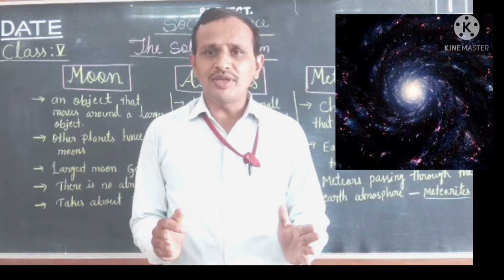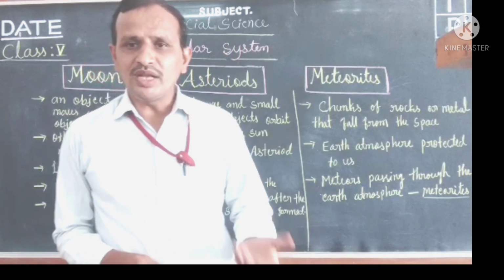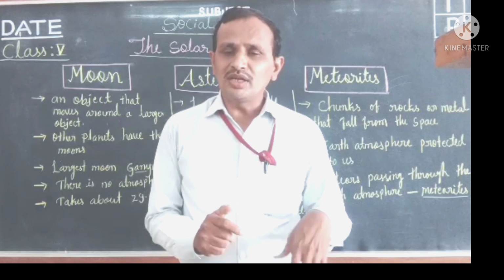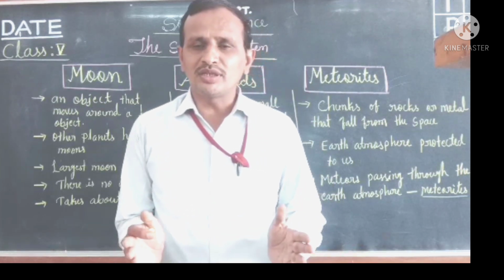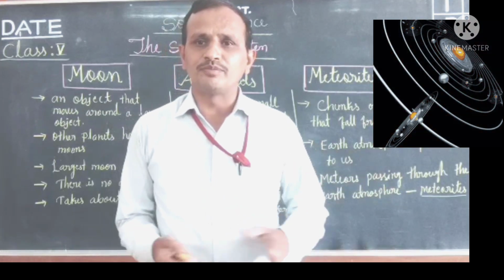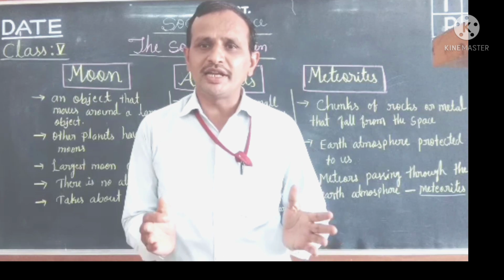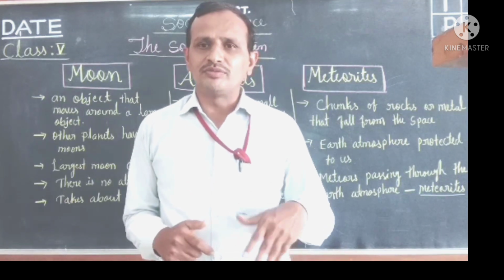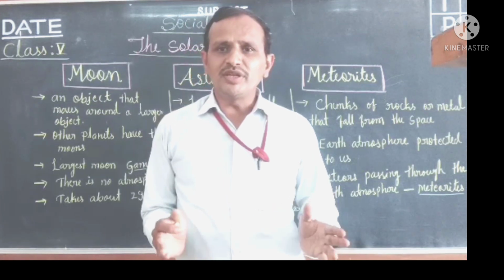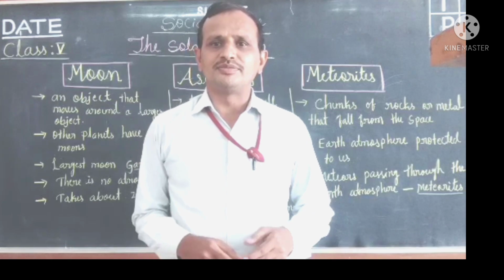In this way we discussed the universe, and after that we discussed our solar system. The solar system consists of the sun and all other objects that revolve around the sun. That is our solar system. The solar system consists of the sun and 8 planets. The planets revolve around the sun. So in this way we have discussed the solar system in detail.